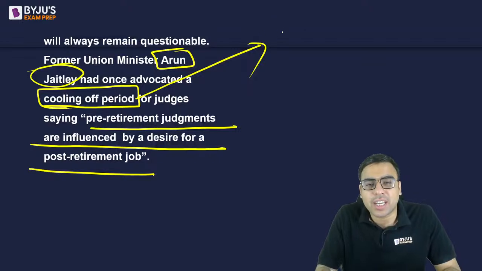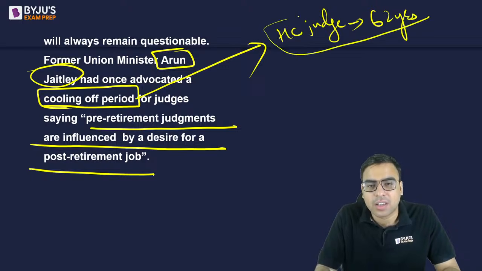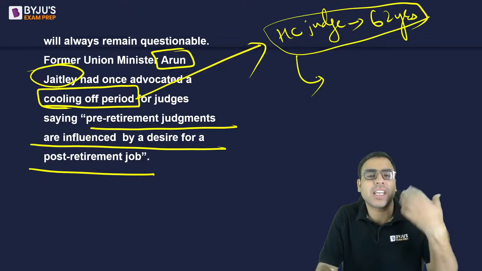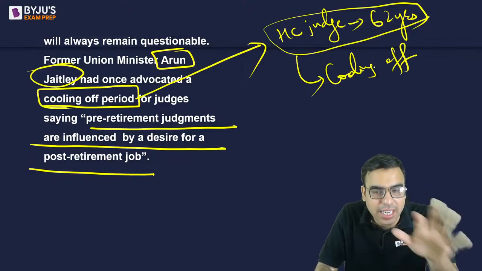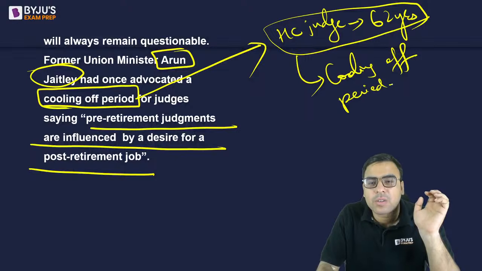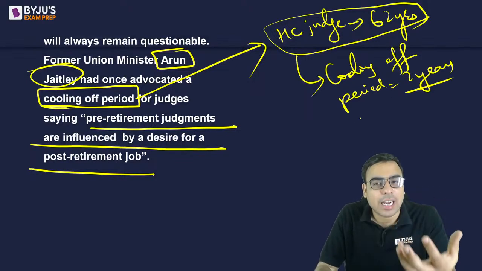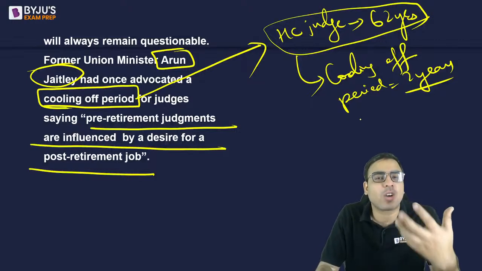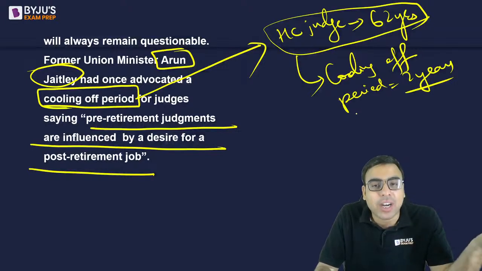मतलब क्या होता है? जैसे for example, if a high court judge retires, ठीक है, so 68 2 years, है ना, he retires. उसके बाद there should be a gap. Let's say the cooling off period is 2 years. This is a recommendation. Till now it has not been implemented. 2 years. मतलब ये है कि at least after his or her retirement, for the next 2 years, the retired High Court judge will not be taking any post, will not be joining any politics and all.